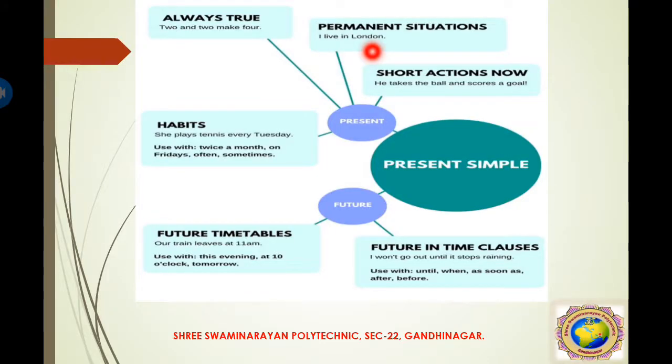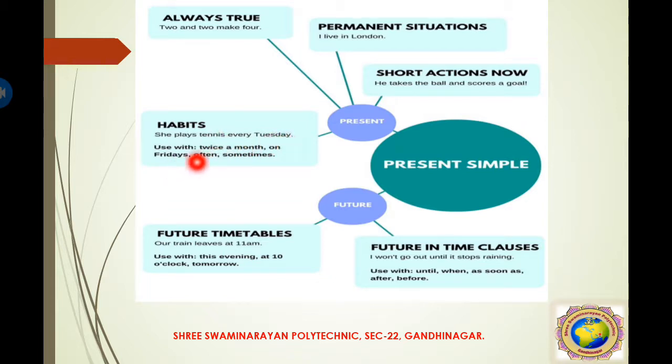Here the third one is always true. So under always true, what is written? 2 and 2 makes 4. So this very clearly indicates that this one is right. So these are the particular forms. And the fourth one is habit. So in habit it is written that she plays tennis every Tuesday.